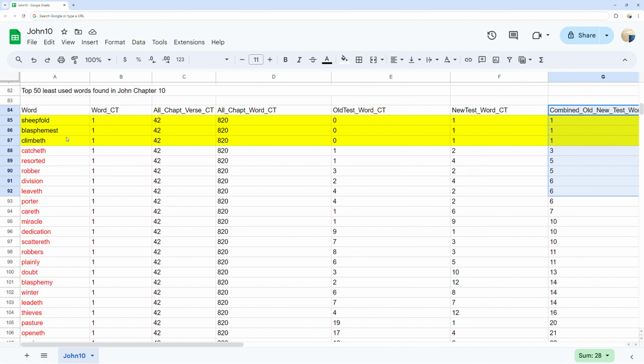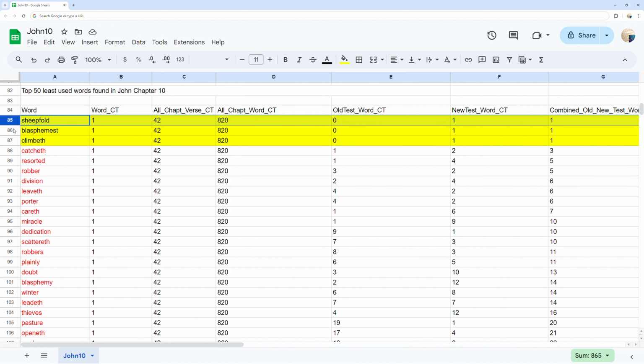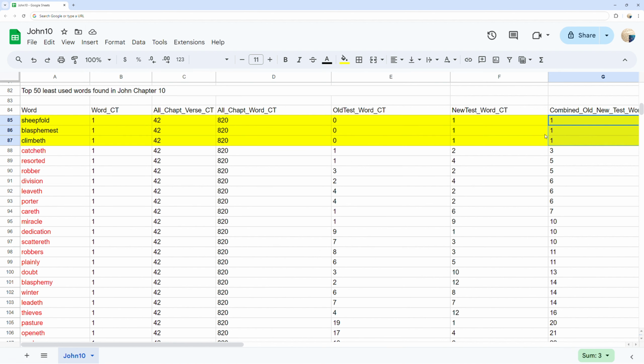You can see 3 words in yellow highlight which are found only one time in all the Bible, making them a rare occurrence found in John chapter 10.